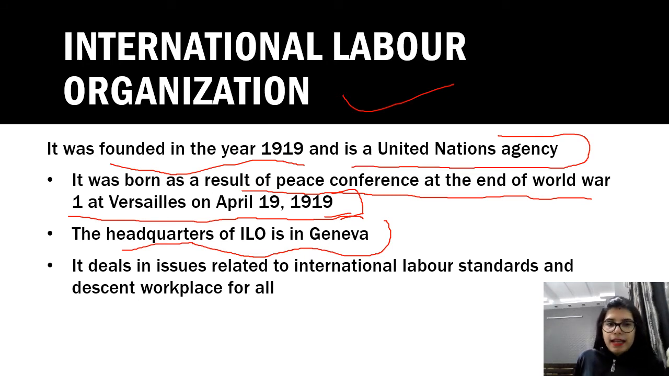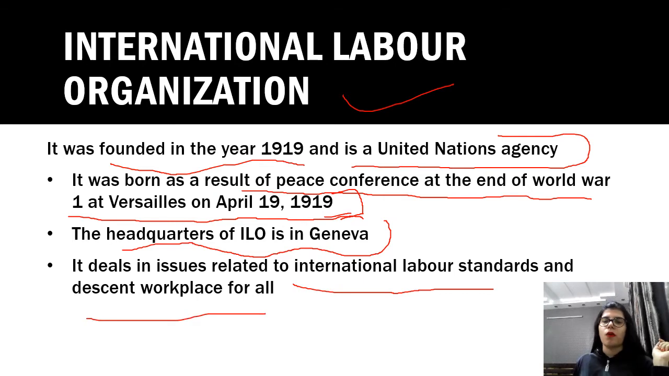What does it deal with? It deals with issues related to international labor standards and decent workplace for all. So what is a decent workplace? A decent workplace is where there are humane and just working conditions, and labor also has some rights, and they are able to work properly with good working conditions. I will tell you about decent workplace in brief in some other class. So they try to maintain good international labor standards so that laborers do not have problems while working anywhere in the world.